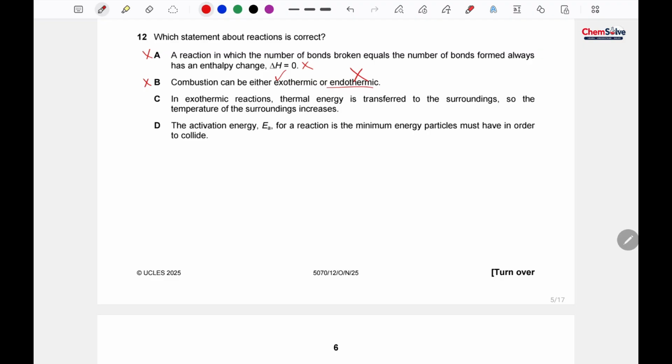In an exothermic reaction, thermal energy is transferred to the surroundings. Yes, exothermic reactions are the ones in which thermal energy is transferred to the surroundings, so the temperature of the surroundings increases. When we add the heat, then of course the surrounding temperature would be increased. So that's how our correct option is option C.